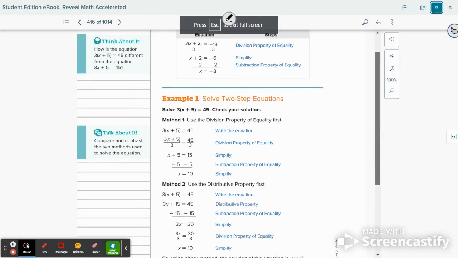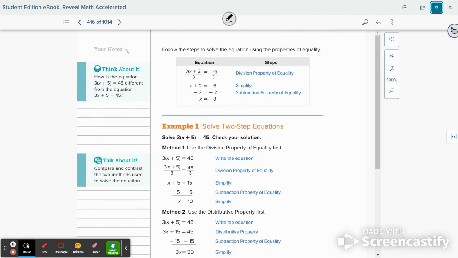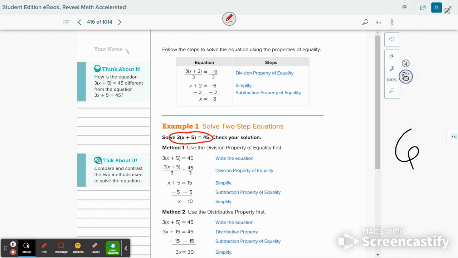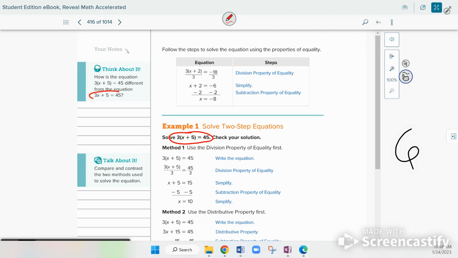Okay, so this is just adding a little extra wrinkle to what we've been talking about in solving equations. Here we go. This is the type of equation we're going to be solving today. You can notice that there's a number outside the parentheses, in contrast to here. What's the difference? In this case, the 3 is applied to both. In this case, the 3 is only applied to that x.